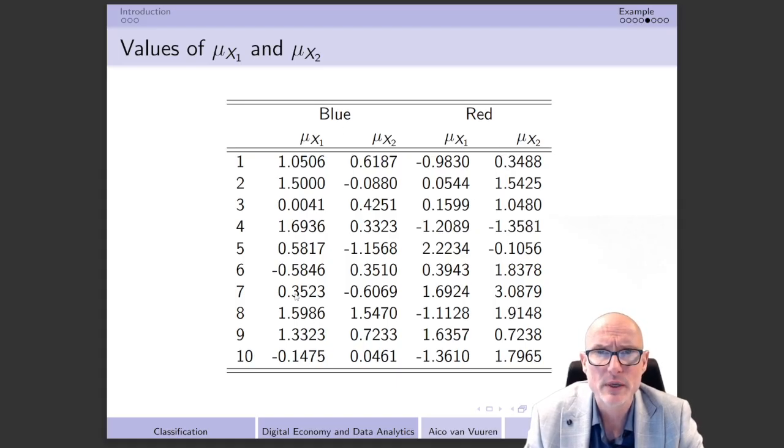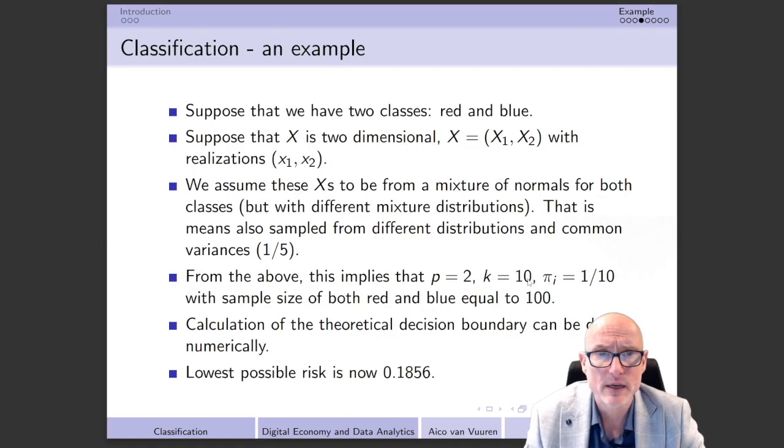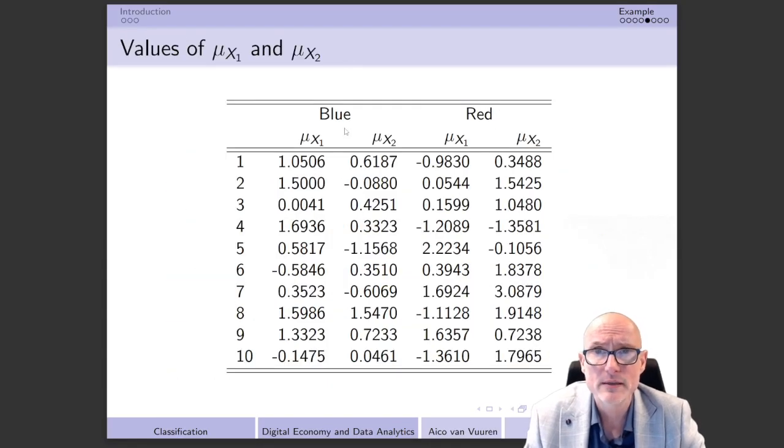Since we have k equal to 10, we're going to have 10 different values for mu x1. These are the ones that we have over here. And here we have them for mu x2 for the blue. And we see that they're sometimes quite different from what we get for the reds, because here we have 1 and there we have almost -1 for red.